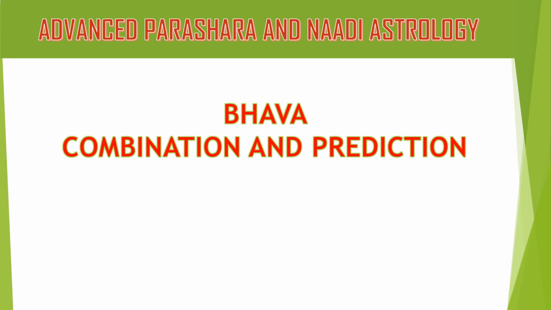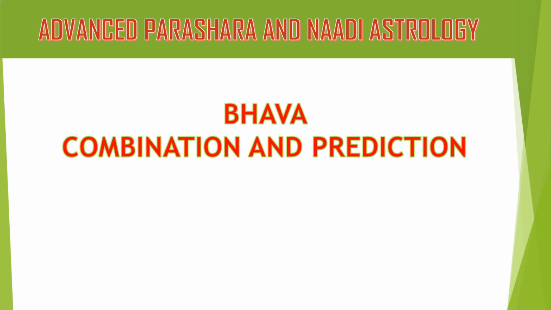The planets that are less than 10 percent will not have any effect on that bhava, neither benefit nor harm it. These planets below 10% will only benefit the next bhava, the bhava that is next to the centric bhava.